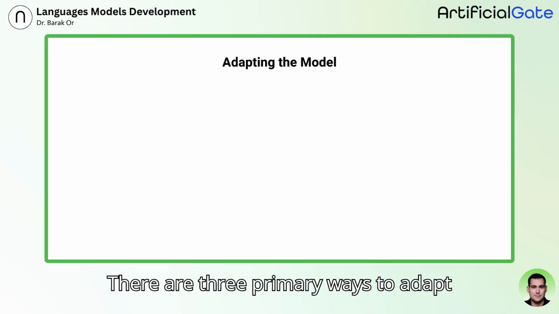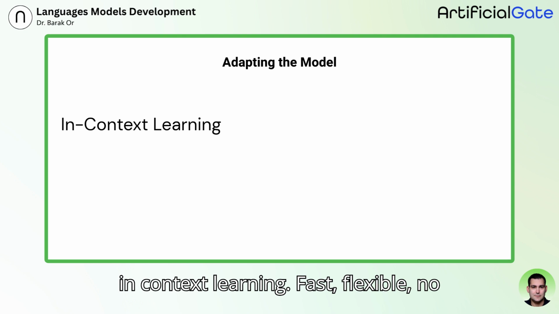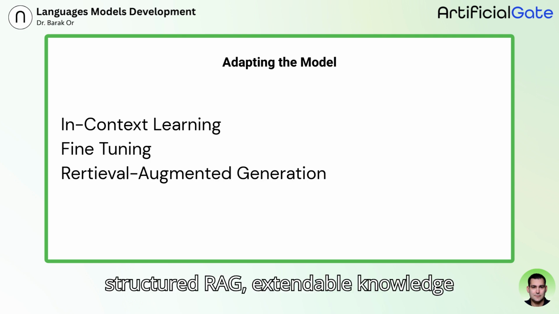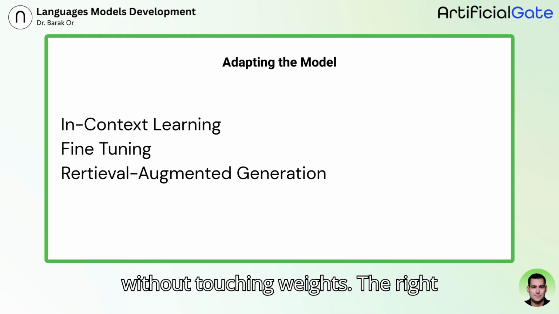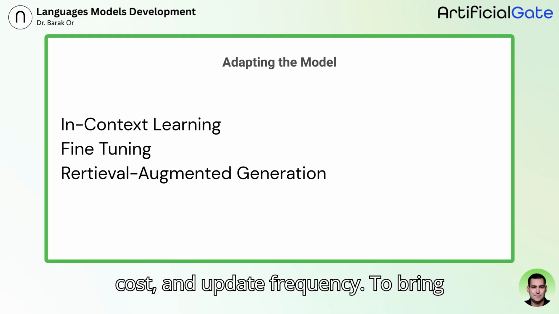There are 3 primary ways to adapt a model. In-context learning: fast, flexible, no training. Fine-tuning: stable and structured. RAG: extendable knowledge without touching weights. The right choice depends entirely on your latency, cost, and update frequency.